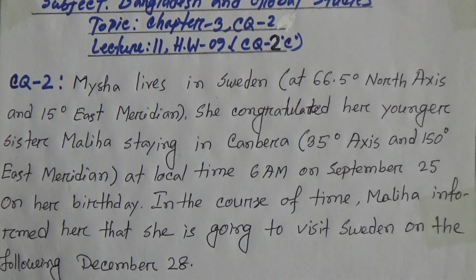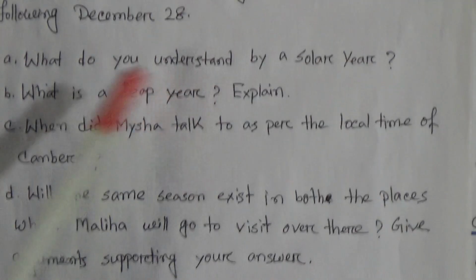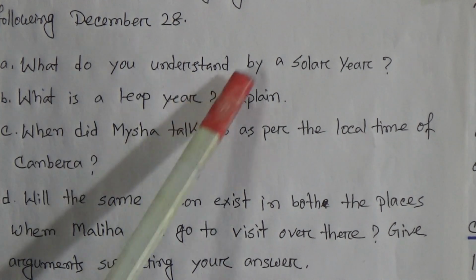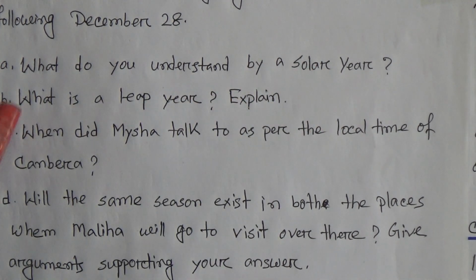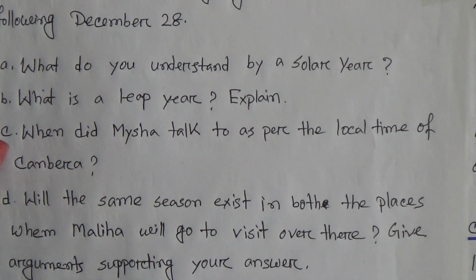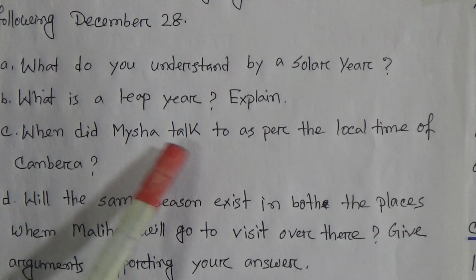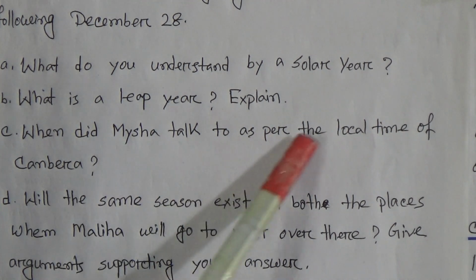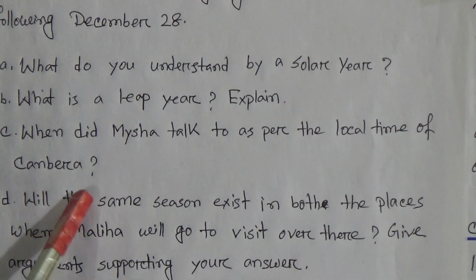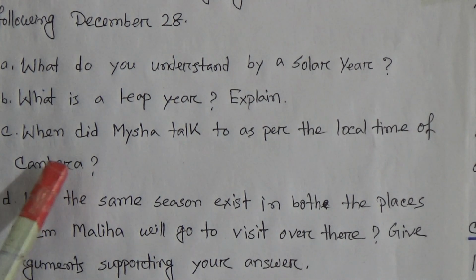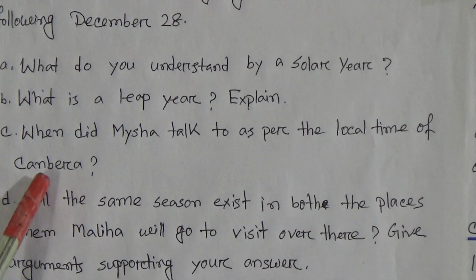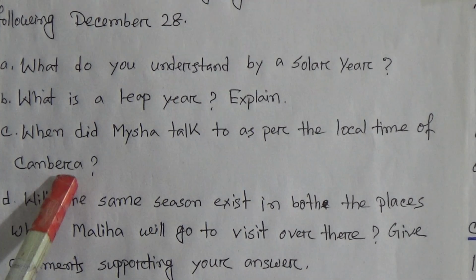Now we will read the questions at first, then we will go for the answers. Number A, what do you understand by a solar year? Number B, what is a leap year? Explain. Number C, when did Maisha talk to as per the local time of Canberra? That means we have to find out the local time of Canberra. In the stem, the local time of Sweden is mentioned.